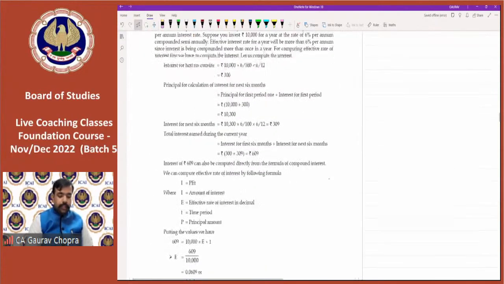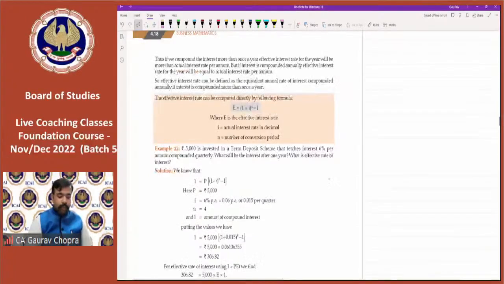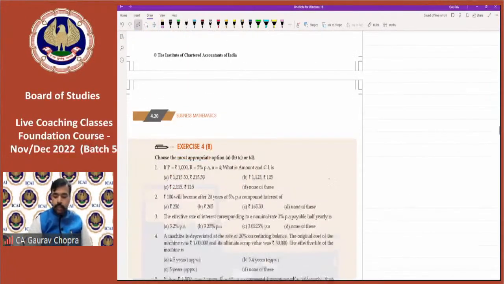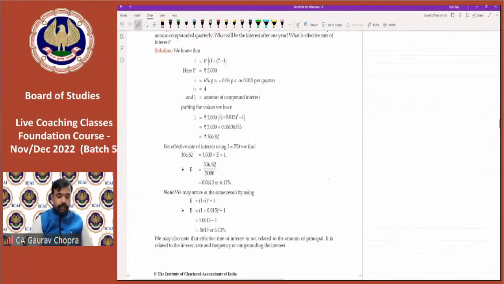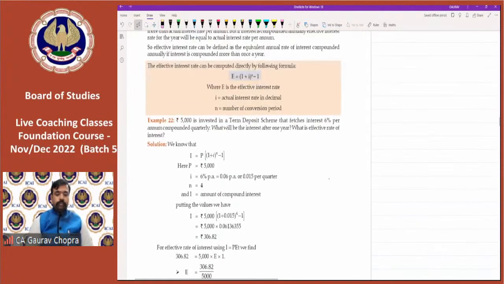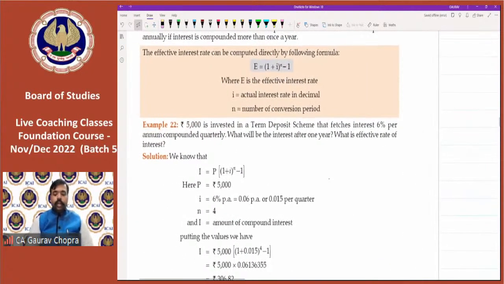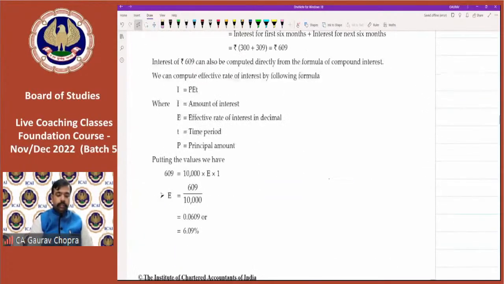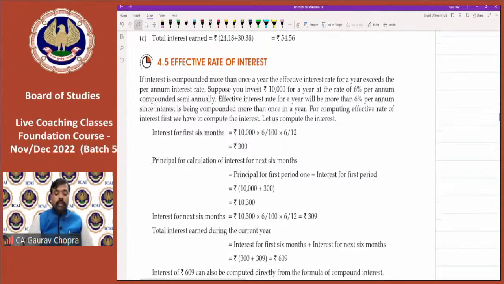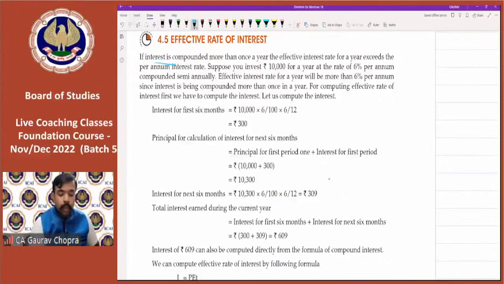So now the next topic is the effective rate of interest. So let us do some calculations on effective rate, and after that we will move towards the exercise. So what is the meaning of this effective rate? What is the meaning of the term effective rate? So if interest is compounded more than once in a year, then the effective rate for the year exceeds the per annum rate of interest. It exceeds the per annum rate of interest.